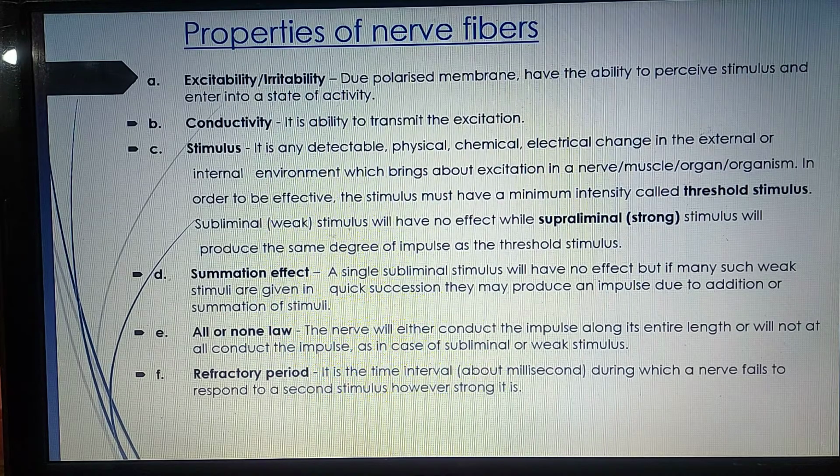Minimum intensity stimulus is called the threshold stimulus. In order to be effective, the stimulus must have a minimum intensity, which is called the threshold stimulus. Subliminal is a weak stimulus, it has no effect. A very faint smell or fragrance which is not very strong is many times not detected by our nose. Supraliminal or very strong stimulus will produce the same degree of impulse as the threshold stimulus.